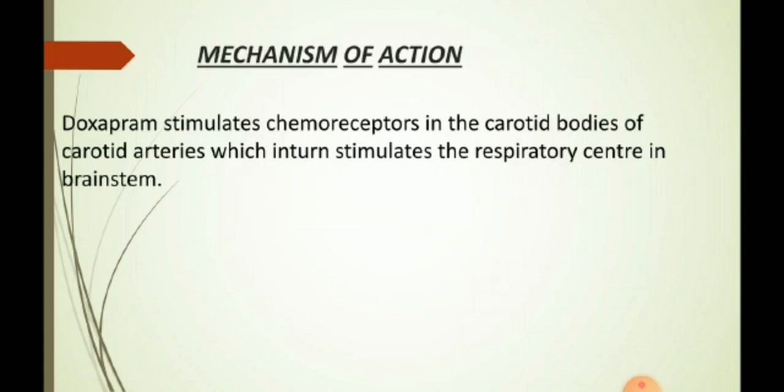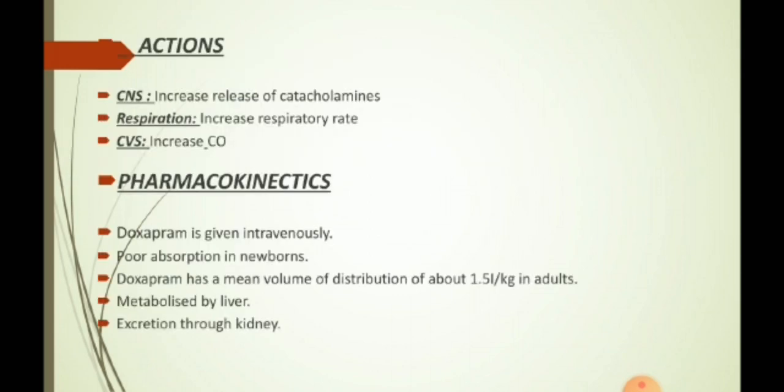Mechanism of action. Doxapram stimulates chemoreceptors in the carotid bodies of the carotid arteries, which in turn stimulate the respiratory center in the brainstem. Moving on to the actions: on the central nervous system, it increases the release of catecholamines. On the respiratory tract, it increases the respiratory rate. On the cardiovascular system, it increases the cardiac output.